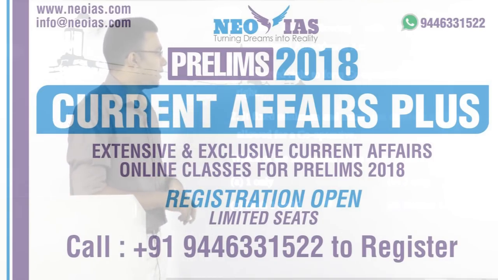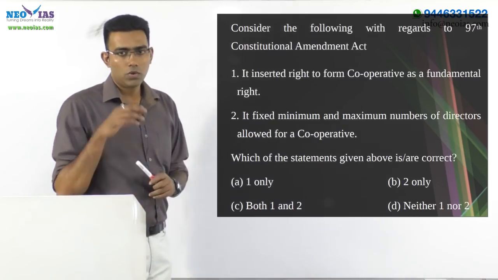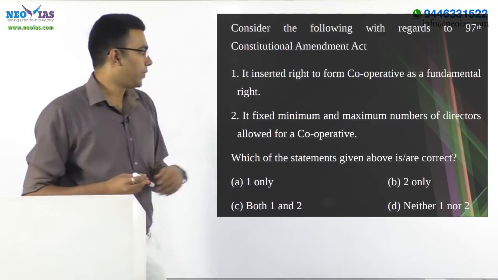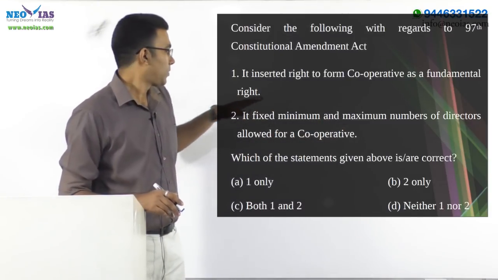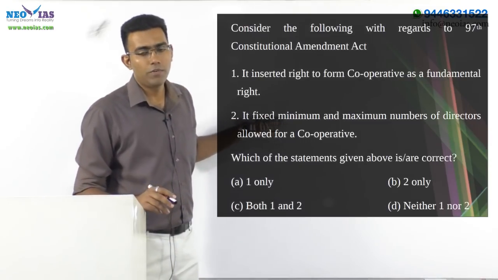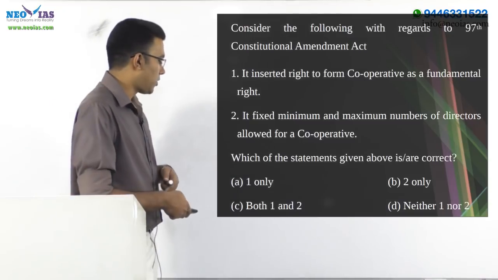Second one, it fixed the minimum and maximum number of directors allowed for cooperatives. Yes, it has fixed the maximum number, but it is silent about the minimum number. So fixing the minimum number is wrong, which means the second statement is wrong. It is asking for the correct one, so the answer should be A.